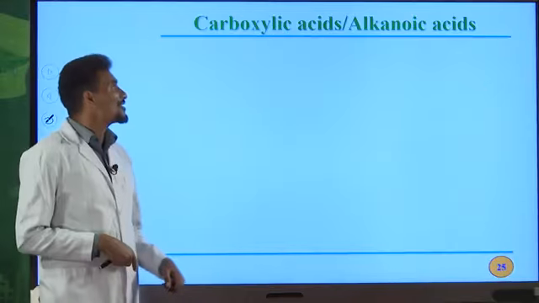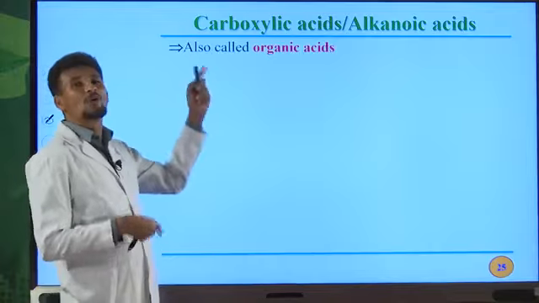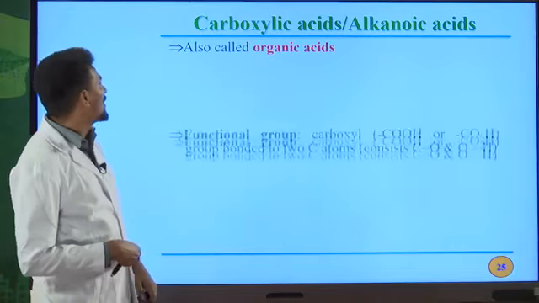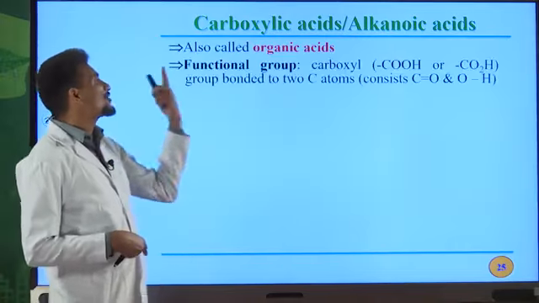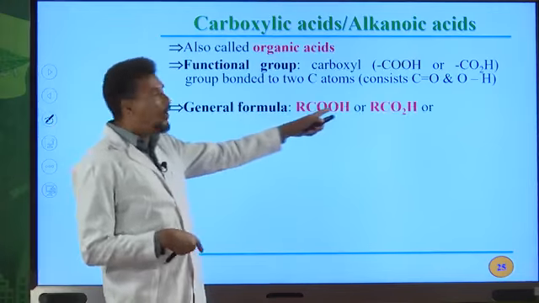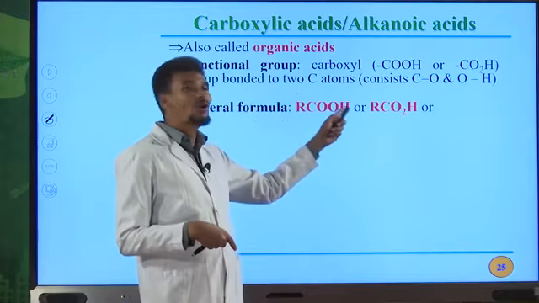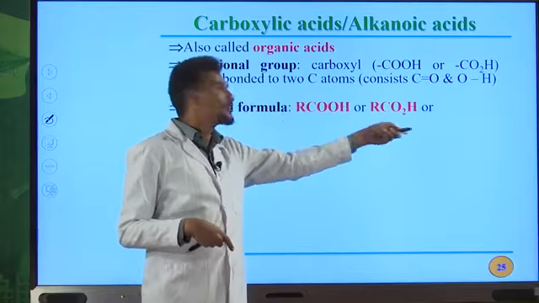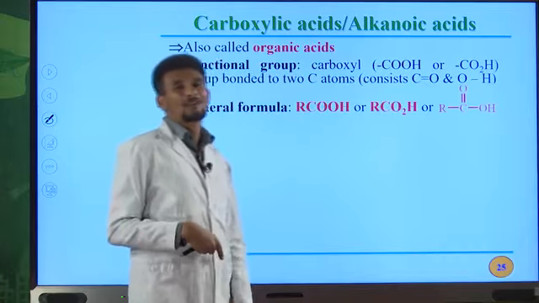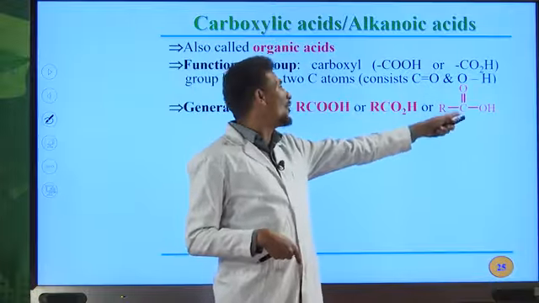Another one is carboxylic acids. They are also named as alkanoic acids, and they are also known as organic acids. I told you about this one. And the general formula for carboxylic acids is R-C double bond O-OH, or you can also rewrite it as RCOOH, RCO2H, because we have 2 oxygen atoms. Or this is the detailed structure or detailed general formula for carboxylic acid, R-C double bond O, OH.